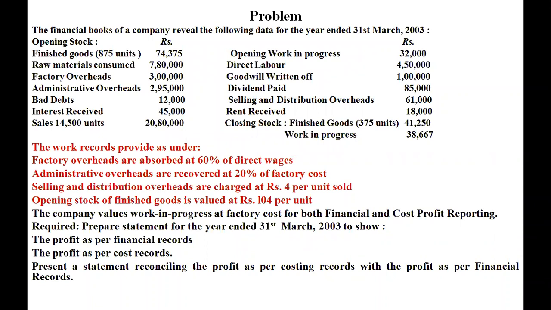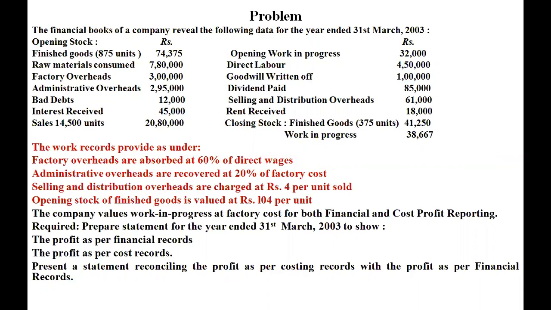Before going to the solution, let us read the problem very carefully and understand it. The financial books of a company reveal the following data for the year ended 31st March 2003. Opening stock of finished goods 875 units, rupees 74,375. Opening work in progress, rupees 32,000. Raw material consumed 7,80,000. Factory overheads 3 lakh. Administrative overhead 2,95,000. Bad debts 12,000. Interest received 45,000. Sales 14,500 units amounting to rupees 20,80,000.